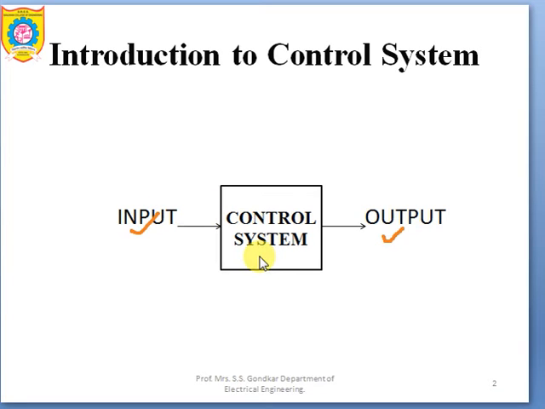Okay, so all these things are the basic things, but sometimes there may be a disturbance also. So what is disturbance? Disturbance is a signal which affects the value of output of an overall control system. Disturbance may be generated within the system or it may be an external disturbance, but basically it is an unwanted signal which has come into a control system or which has occurred in a control system. Okay, so that is nothing but a control system.